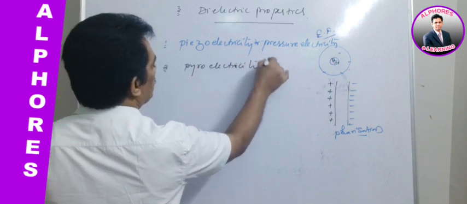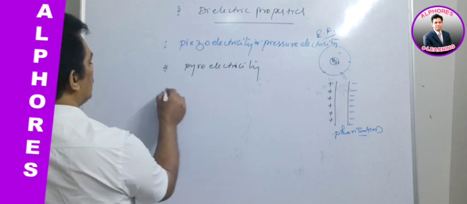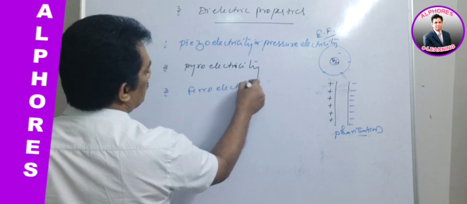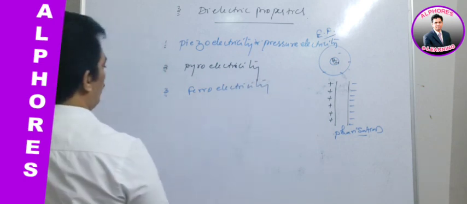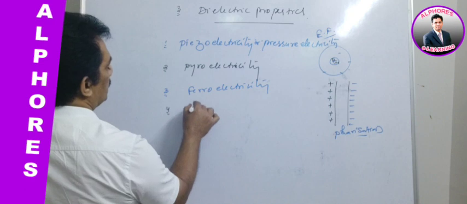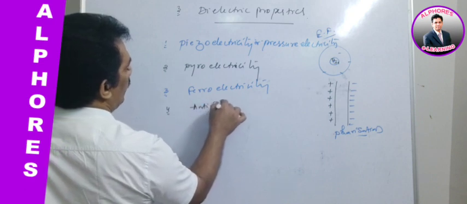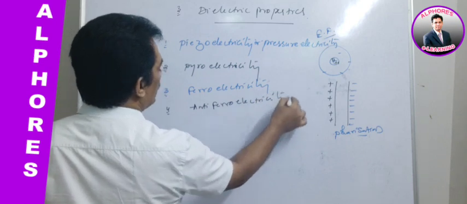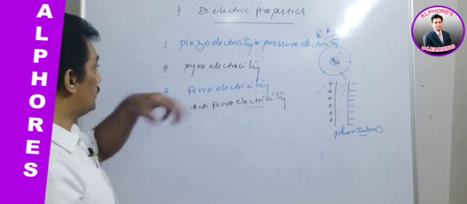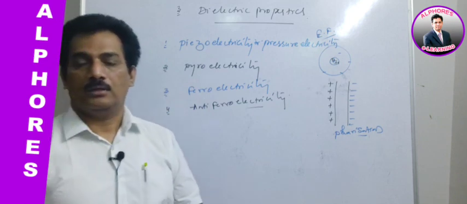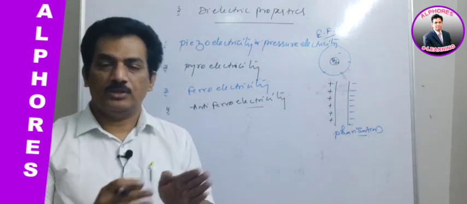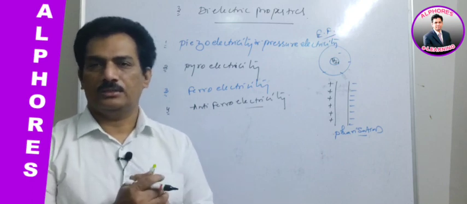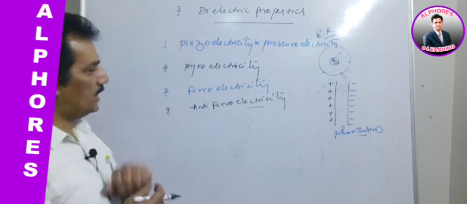Pyroelectricity. And third one is ferroelectricity. And fourth one is antiferroelectricity. These are the four types of electricity that we can observe from these insulators, which are the crystals which are behaving as insulators in normal conditions. Clear?